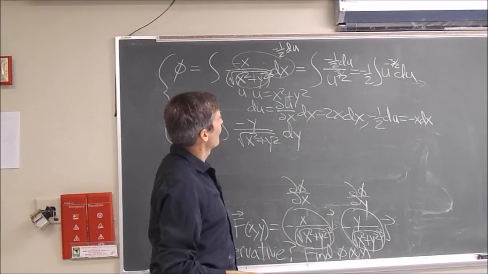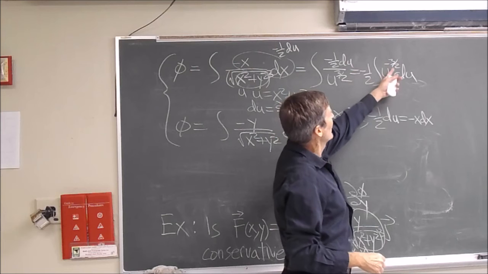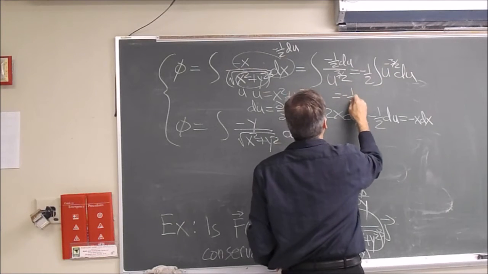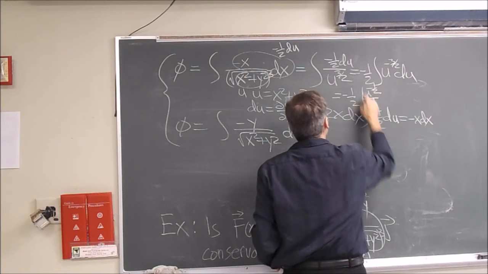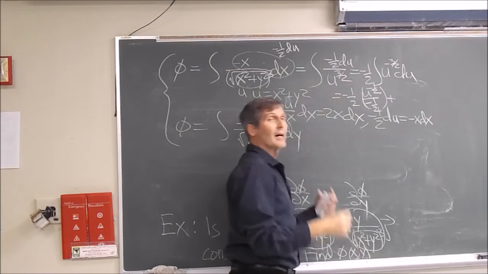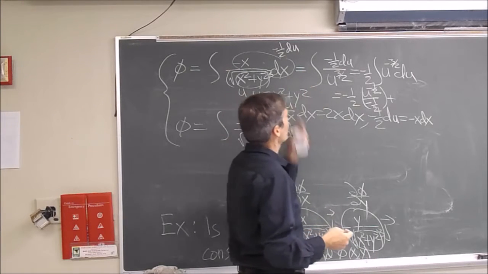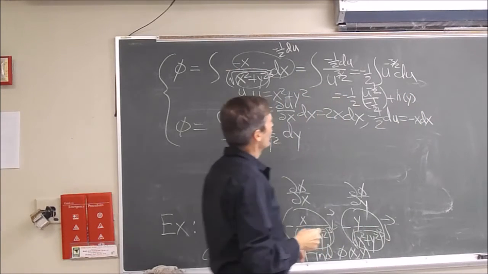And let's see, that's easy, right? The integral of u to the minus 3/2 is u to the minus 1/2 over minus a half, plus an arbitrary constant. Well, the arbitrary constant in a partial integration, since y is being treated as a constant, is any function of y. So we'll say plus some function h of y in here.